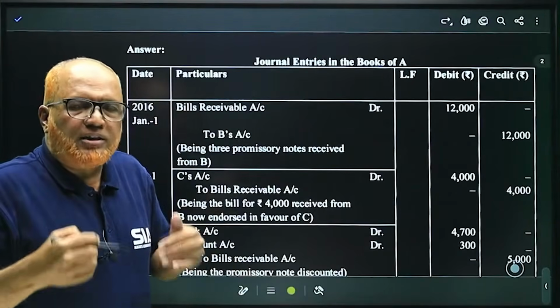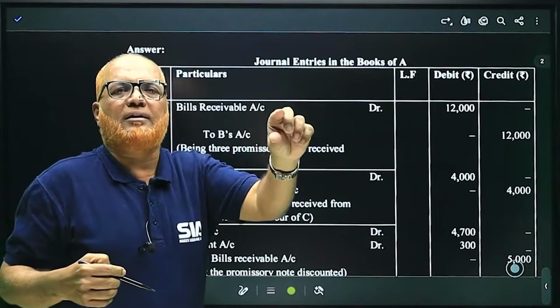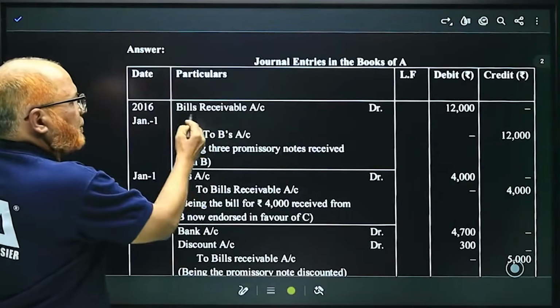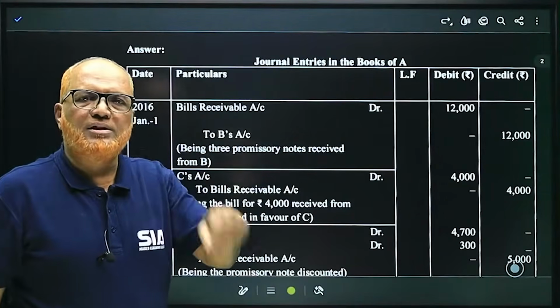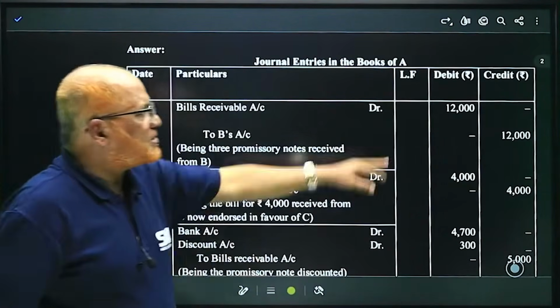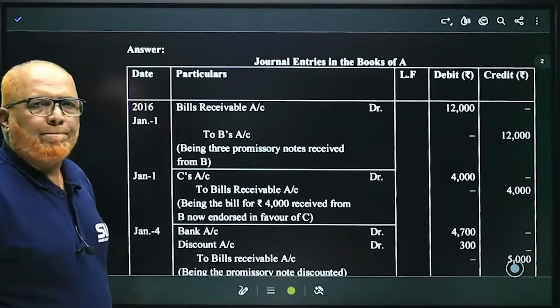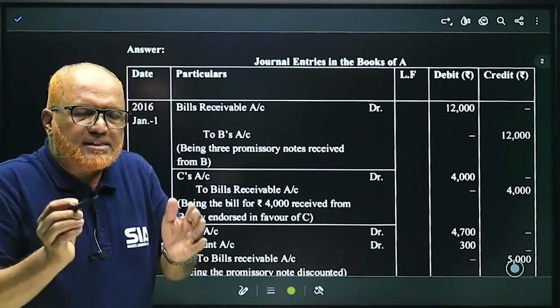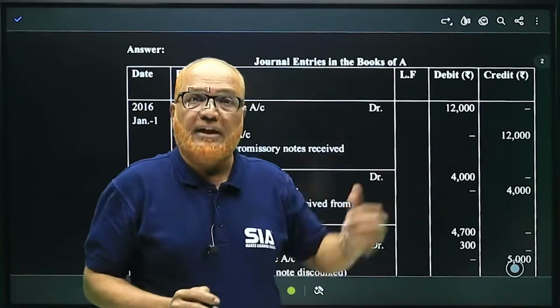When A got the promissory notes, he will write Bills Receivable Account debit to B's Account. Bills Receivable Account debit to B's Account, being 3 promissory notes received. The total of the 3 promissory notes is 12,000, right? Then January 1st, the second bill is endorsed in favor of C. That is given in the problem.